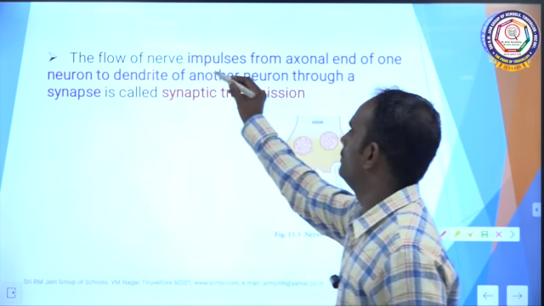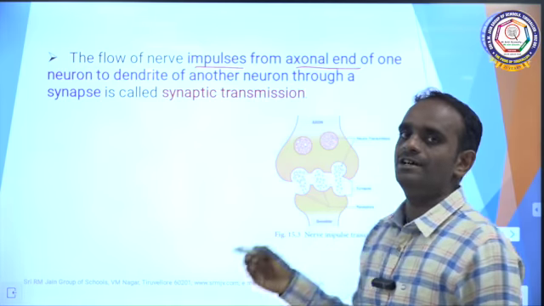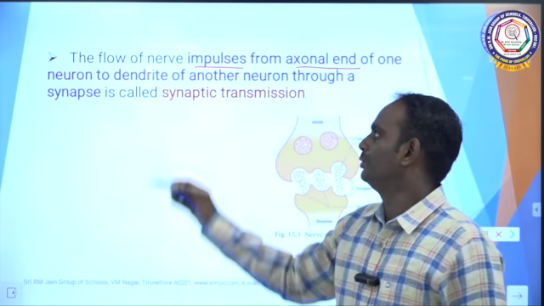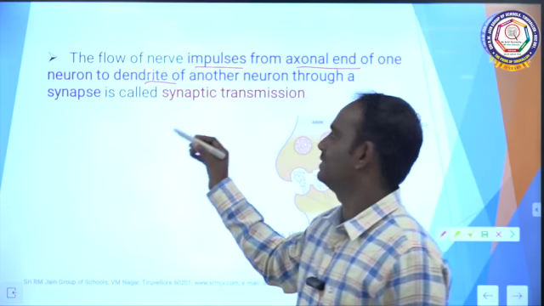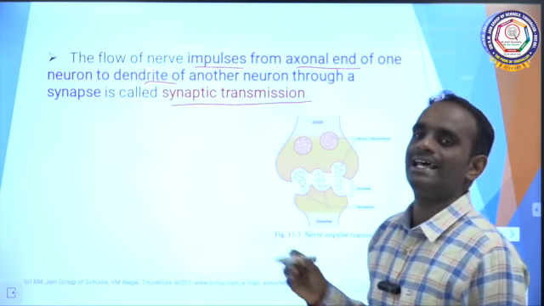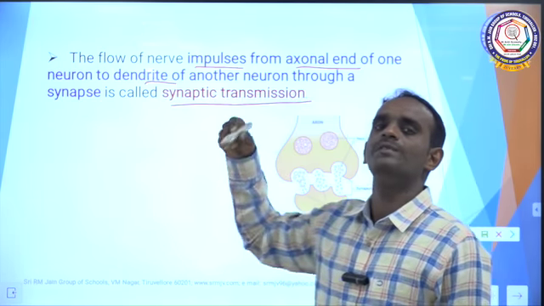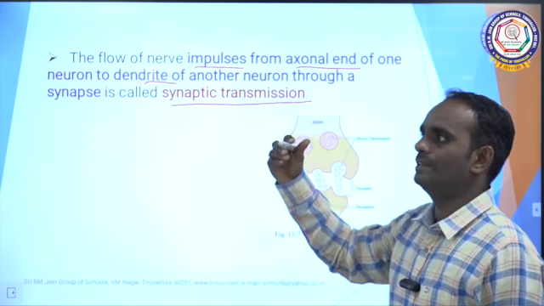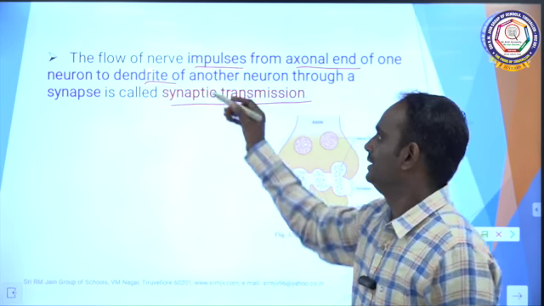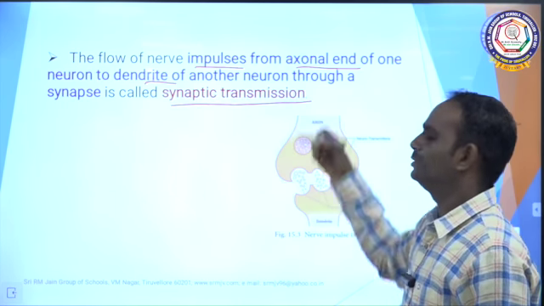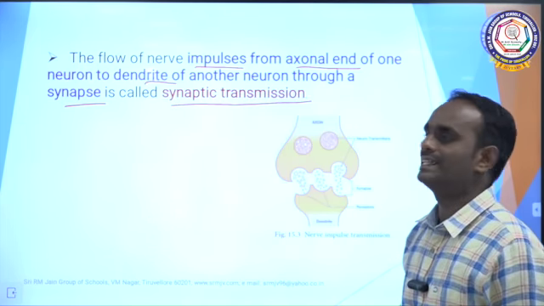The flow of nerve impulse from the axonal end of one neuron to the dendrite of another neuron through a synapse is called synaptic transmission. So, once again I am repeating, the flow of nerve impulse from the axonal end of one neuron to the dendrites of another neuron through a junction, through the synapse, is called synaptic transmission.